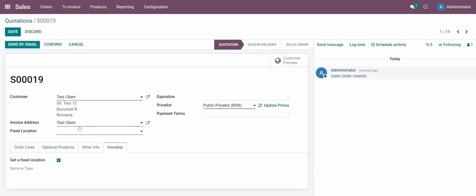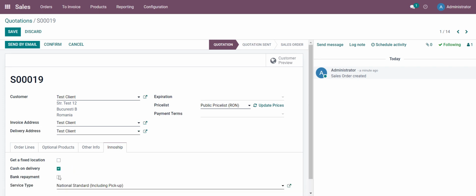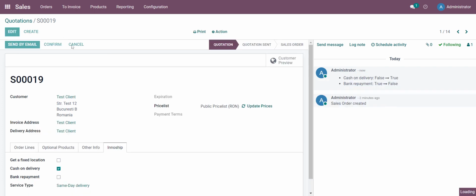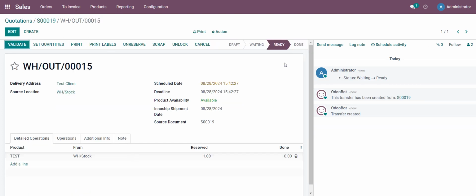To get a fixed location, we go here and choose the location, and also the service type becomes lockers. We're going to choose cash on delivery, and the service type same day delivery. Save it, confirm it, and we have one delivery here.